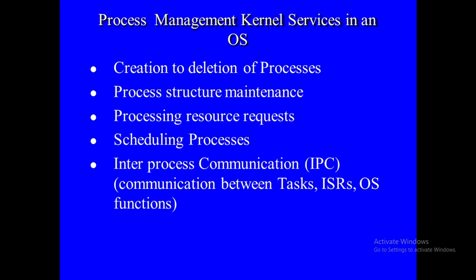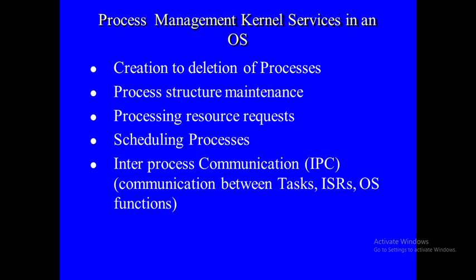Process structure maintenance. See, every process is going to contain a PCB, process control block. Process structure maintenance enables maintaining the process structure and its information. Maintaining the PCB is the process structure maintenance.